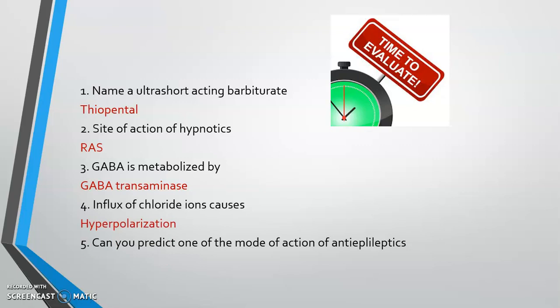Now the jackpot question. Can you predict one of the modes of action of anti-epileptics? Yes, they will act by GABA agonist action, because we have seen that dysfunction of GABA leads to epilepsy, because it will lead to desynchronization of neural activity. So the drugs which will mimic GABA action may be useful in epilepsy because they will synchronize the neuronal activity.